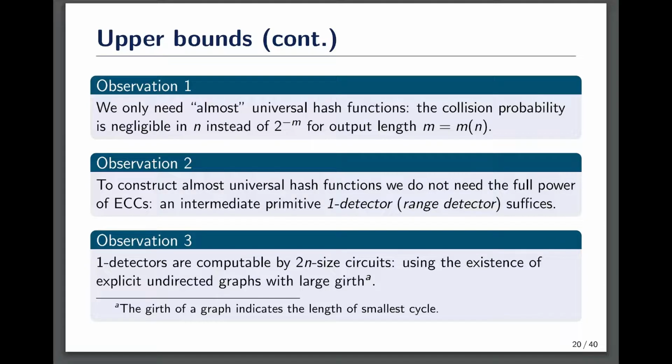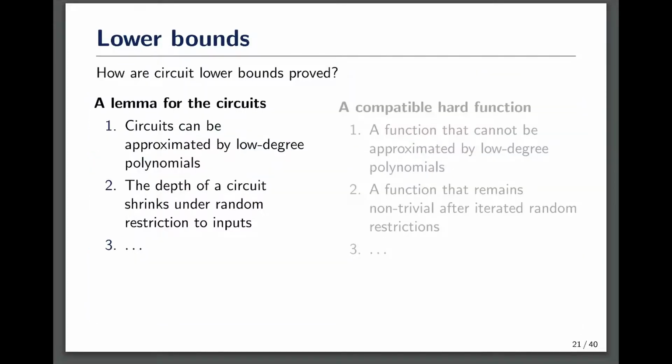To complete our construction, we need to observe that one detectors are actually computable by two n-size circuits, and this is proved by a simple but tricky argument using the existence of explicit undirected graphs with large girths. Now we move on to discuss intuition behind our PRF lower bounds.